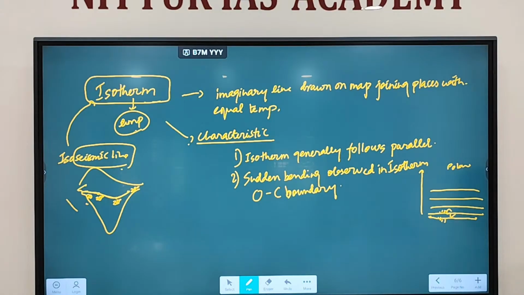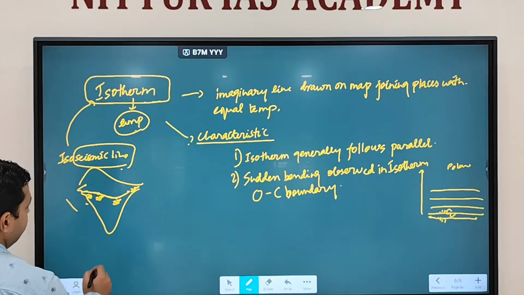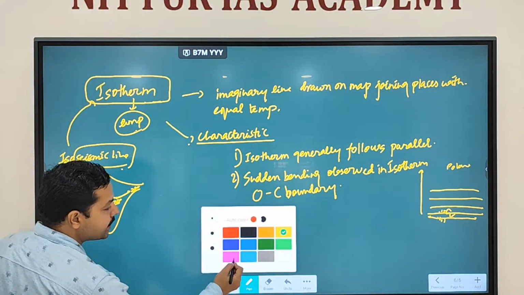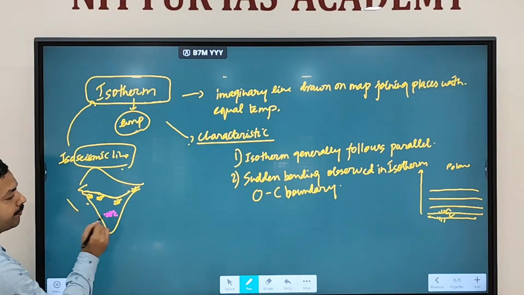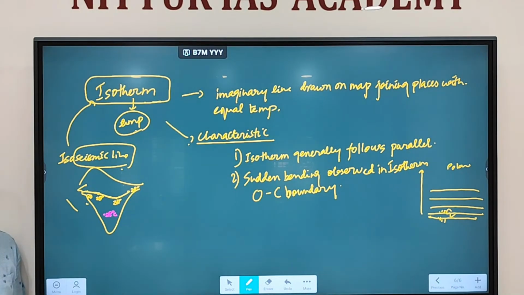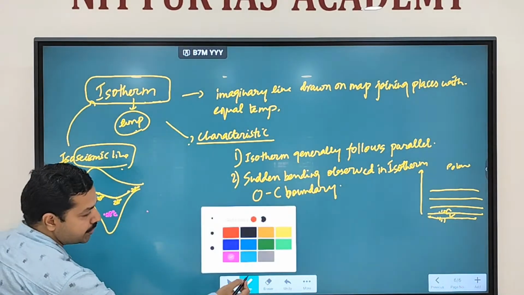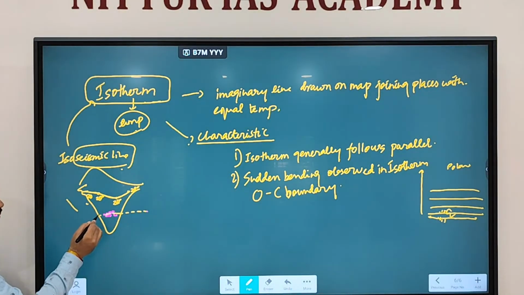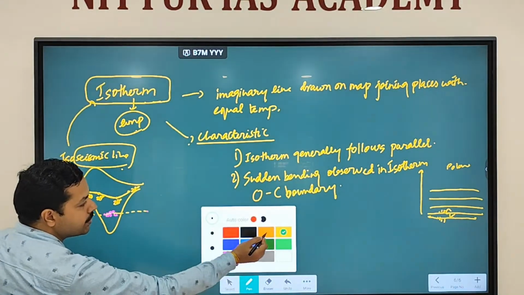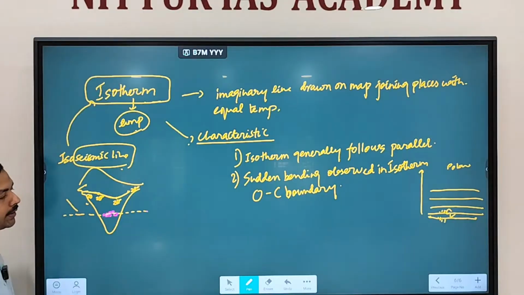So why is there a sudden bending being observed? Let's say this place is having 28 degrees Celsius, and this place also 28 degrees Celsius. Now I'm talking about this latitude. At the land, the temperature is around 28 degrees Celsius.